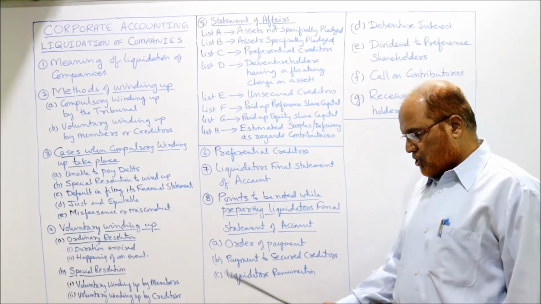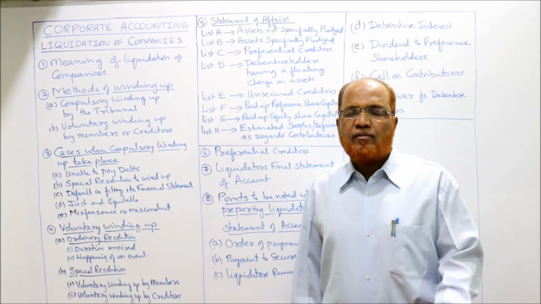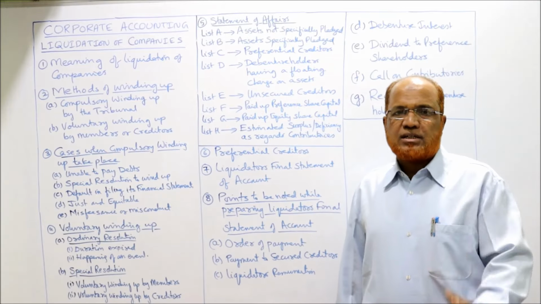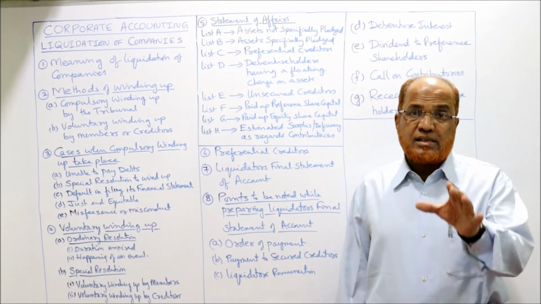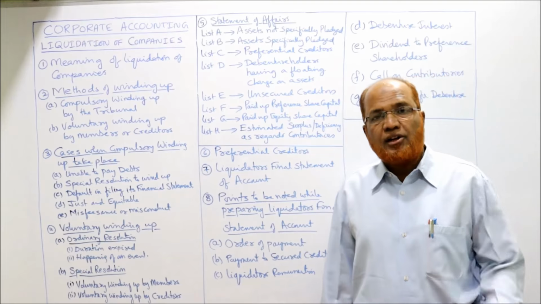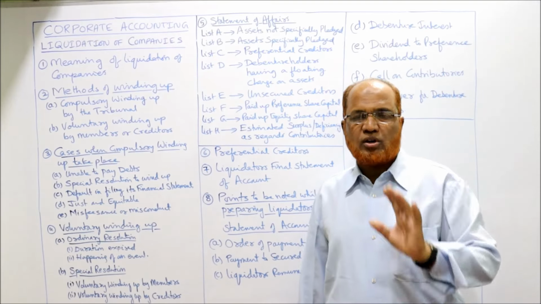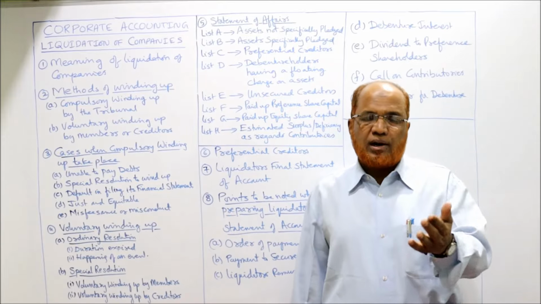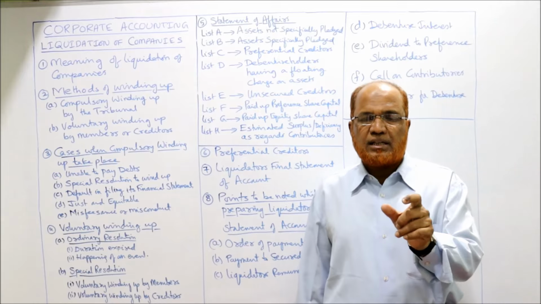Then liquidator's remuneration. Actually, the liquidator will be paid remuneration. If the liquidator is appointed by the tribunal, compulsory winding up by the tribunal, then the tribunal will fix the remuneration of the liquidator. But if the liquidator is appointed by the company, voluntary winding up, then the company will decide the remuneration.